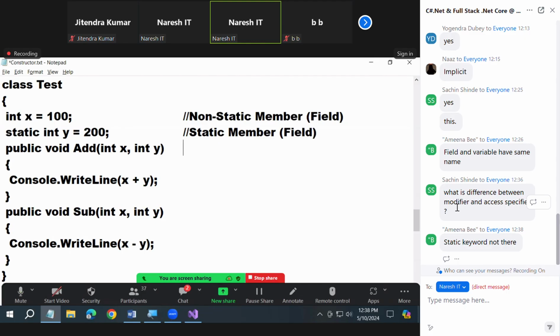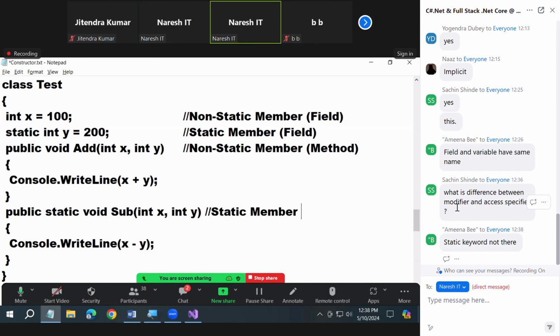Next, what about this method? Non-static member, but it's not a field here. What is it? Method. Now I'll come here and I'll say static. Now understand, guys, it is a static member, nothing but a method. Are you guys clear or not?